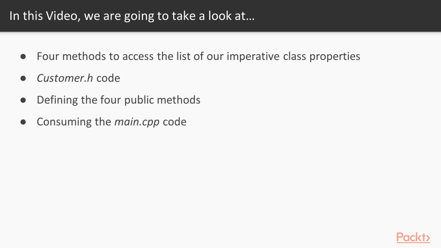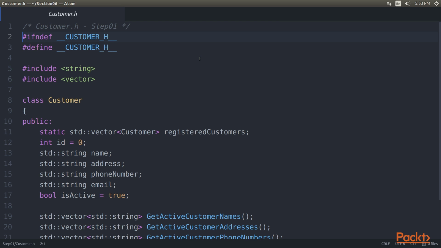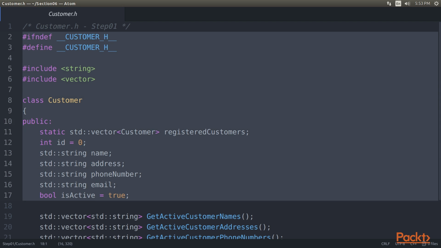In this video, first we will see the 4 methods to access the list of our imperative class properties. Then we will look at the customer.h code. After that, we will define the 4 public methods, and finally, we will consume the main.cpp code. We will now develop the functional class so we can consume it in our functional program. Now let's take a look at the customer.h code.